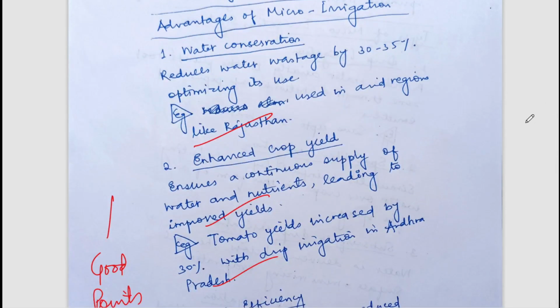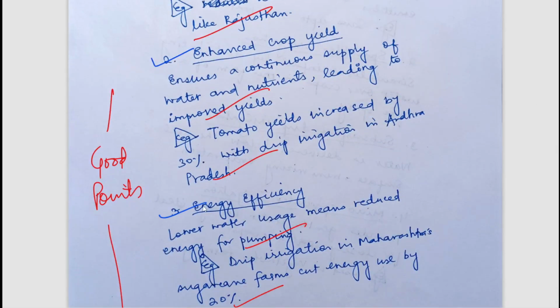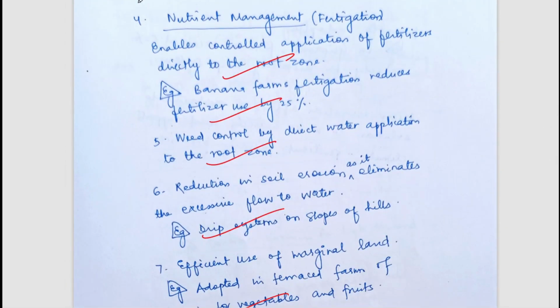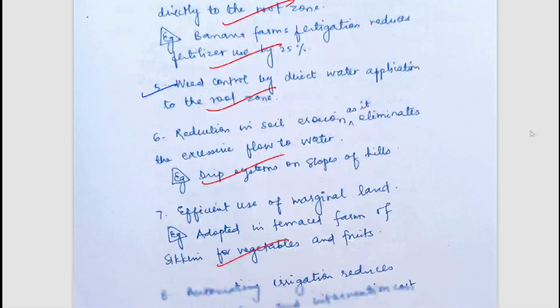So advantages: obviously water conservation will be there, enhanced crop yield will be there, energy efficiency will be there. So well, 10 points, you can simply pause and read it. Proper nutrient management would be there, weed control will be there because the water goes to the crops and the weeds will not get a sufficient amount of water and will not be able to compete with our crops.